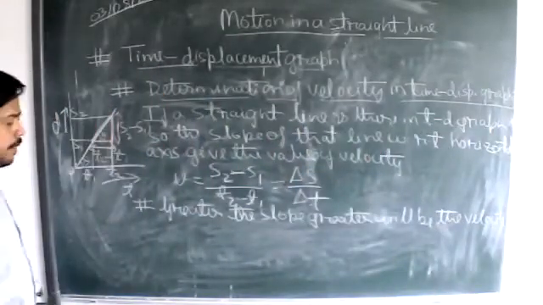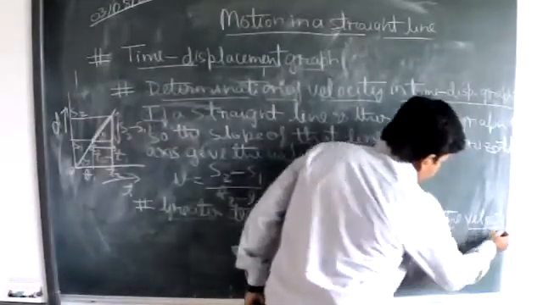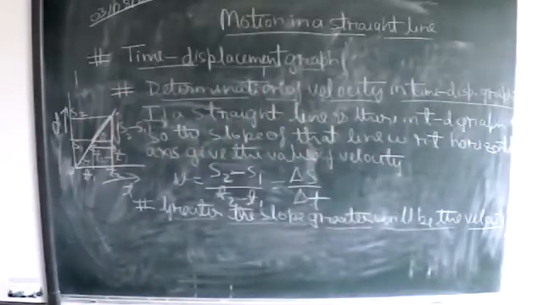Greater the value of the slope, greater will be the velocity also. What I mean to say by saying this, let's see.